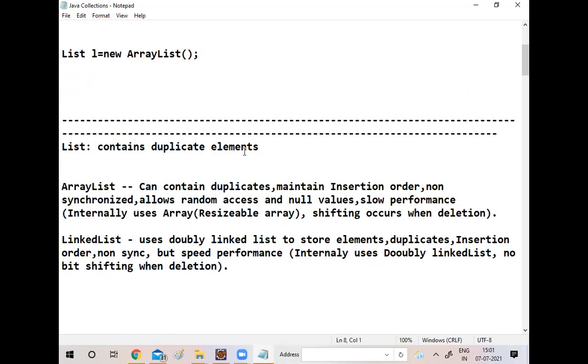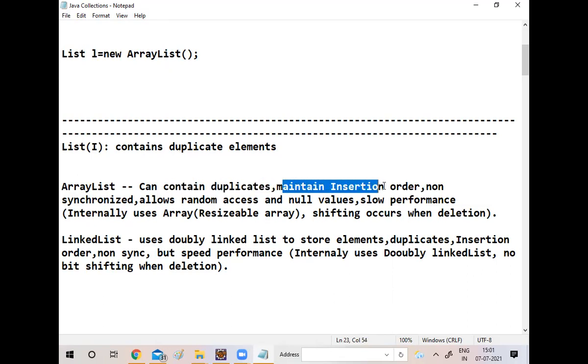What do you mean by list? List will allow duplicate elements. List is an interface, and it can be implemented with the help of classes like ArrayList and LinkedList. ArrayList can contain duplicates.